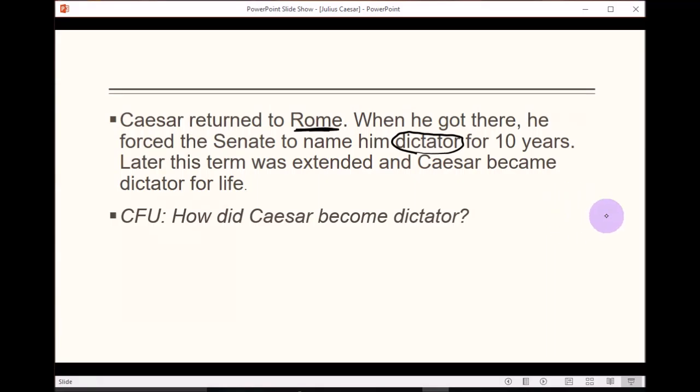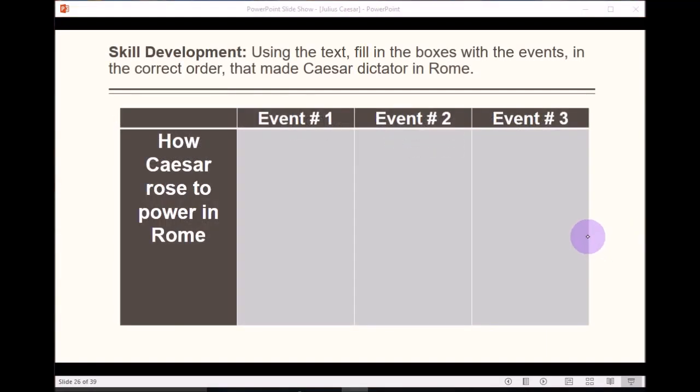All right. So let's move on to the skill development. Turn your page over. Julius Caesar Part 2 continued. Using the text from the previous page, fill in the boxes with the events in the correct order that made Caesar dictator in Rome. So there are 3 events that made him dictator in Rome. Arguably, there could be more, but we're going to just do 3. That helped Caesar come to power and become dictator in Rome.